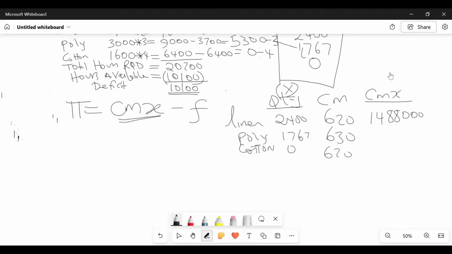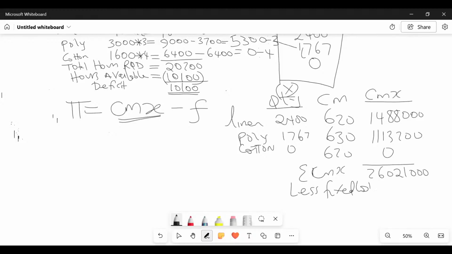How about 77 times 630? 1,113,200. And then 0, isn't it? Then what is the total contribution? 2,601,210,000. Then you come and less fixed cost. Because you want to use this formula, profit equals total contribution minus fixed cost.